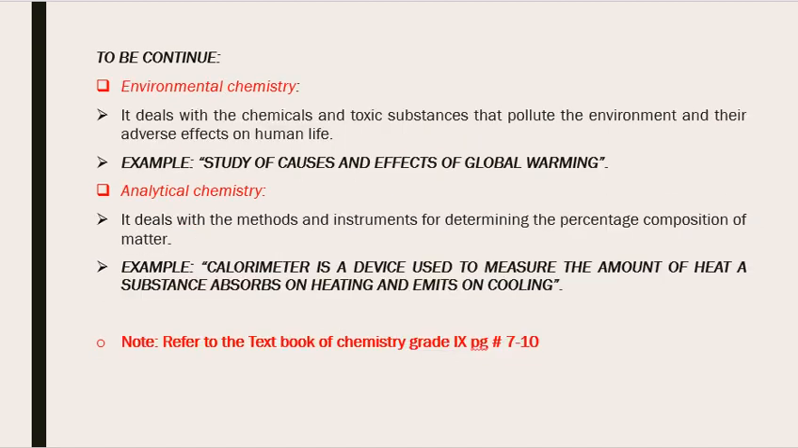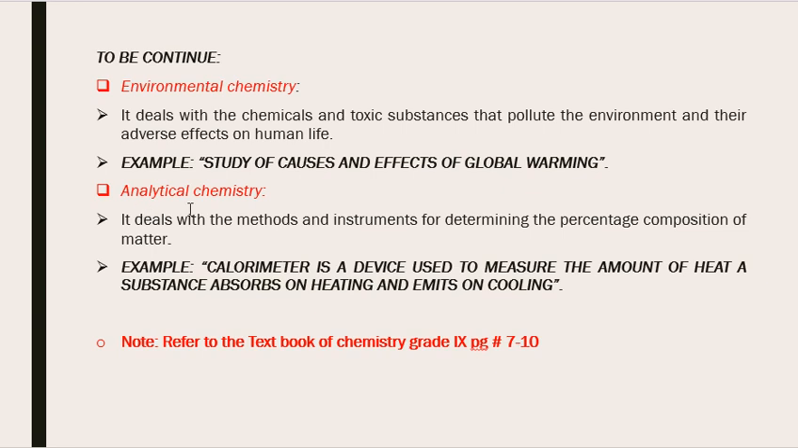Now, we are going to our next branch, that's environmental chemistry. It deals with the chemicals and toxic substances that pollute the environment and their adverse effect on human life. Their adverse effect, their toxic, their bad and their dangerous effect on human life. For example, the study of causes and effects of global warming, how it is caused and how it affects our life, will be studied in environmental chemistry.